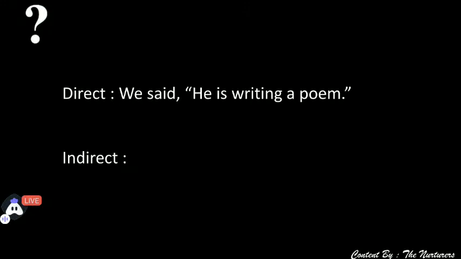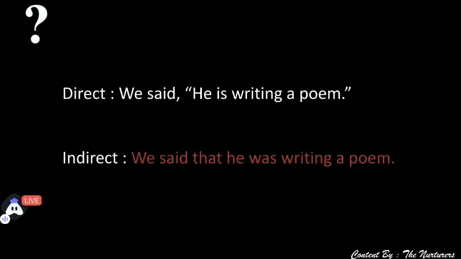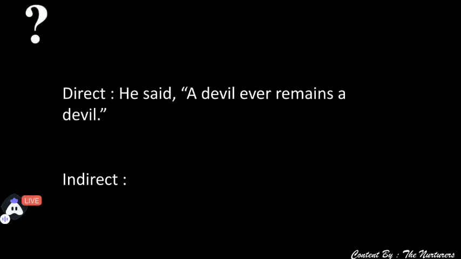That means it is a present continuous tense. So we said comma inverted commas will get removed, that he was writing a poem. Very good, Angel. The correct answer. We said that he was writing a poem. Moving ahead to the next.